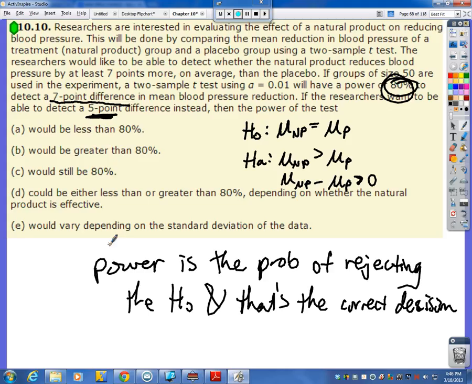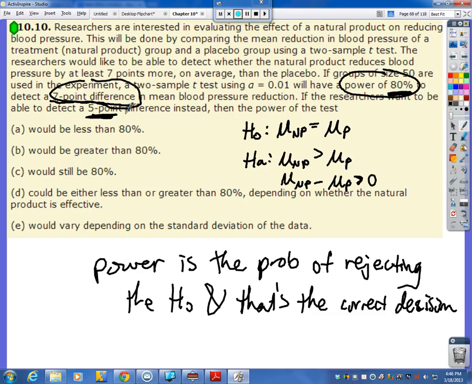what would happen here? Have you guys mull on this for a little bit. 80% chance that it's 7. The bigger this difference gets, the more confident we're going to be that we're making the right decision. The larger the difference gets, the higher and higher this is going to climb to be 100%. It's never going to be exactly 100%, but it's going to approach 100%. The limit will be 100%.